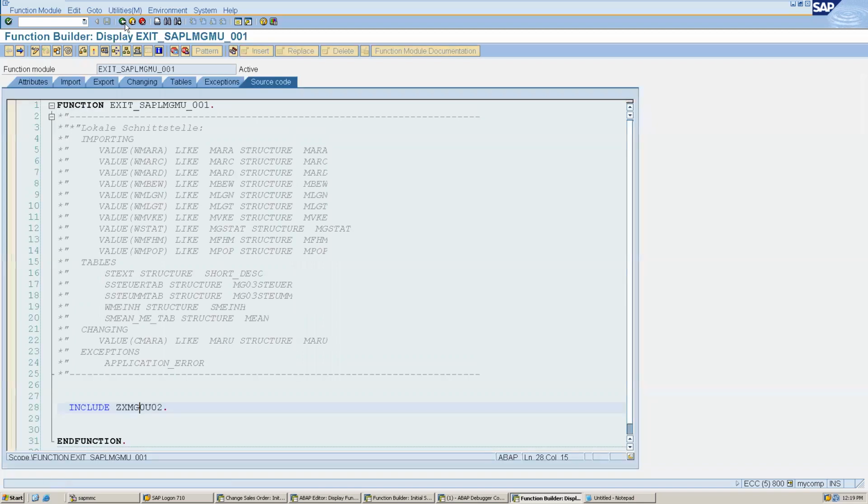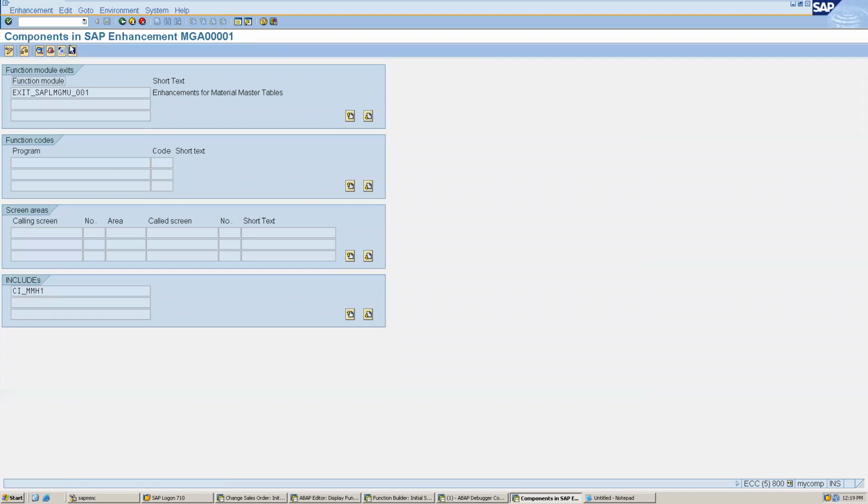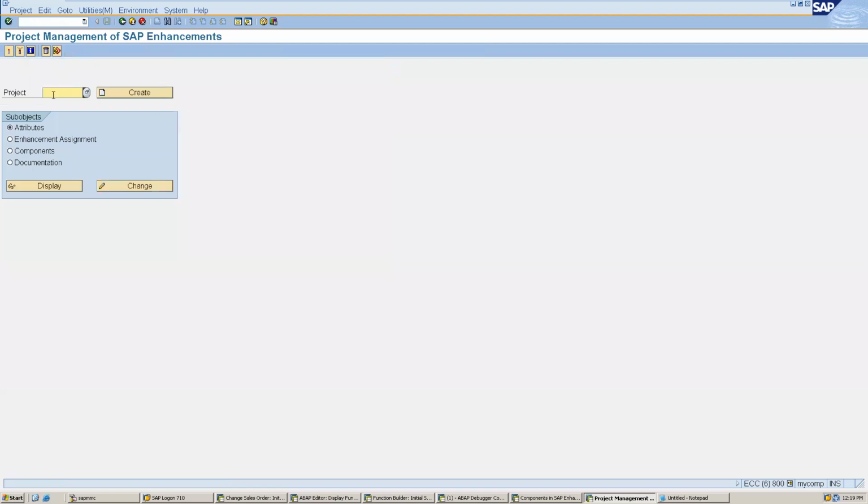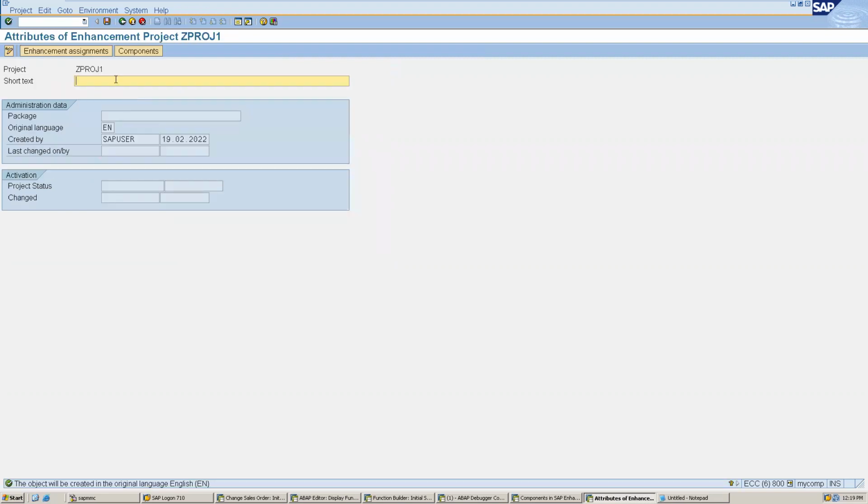Actually, we have searched this, and we have to implement it through CMOD. Let's go to CMOD, and here we have to create one project. We can give any name. We can create this for enhancement.